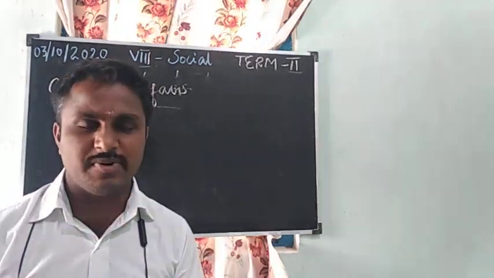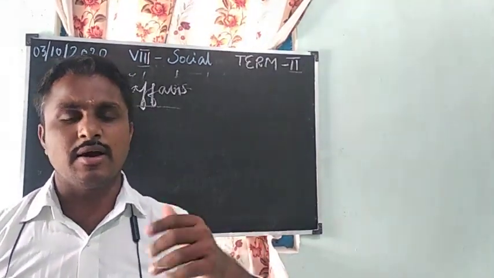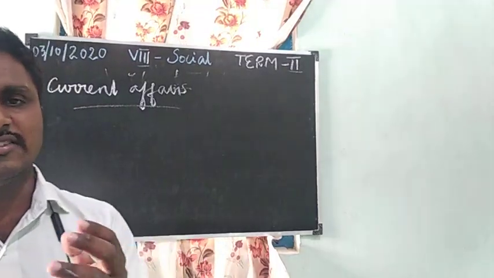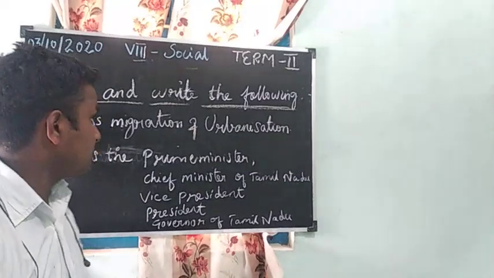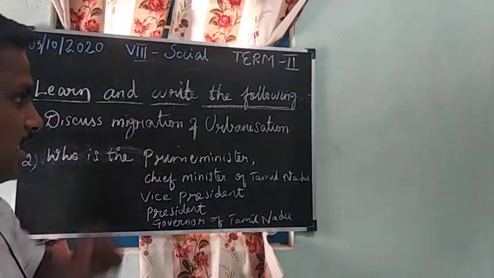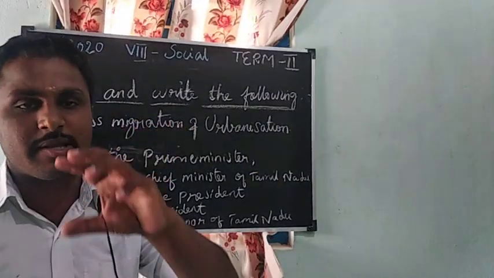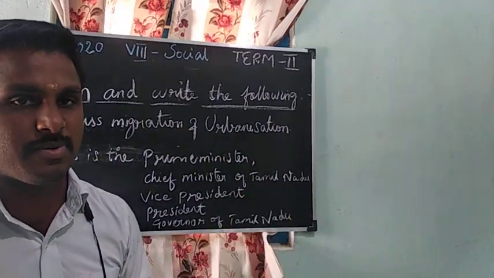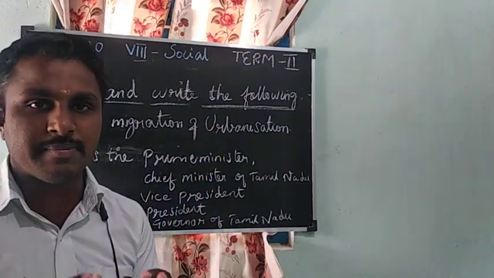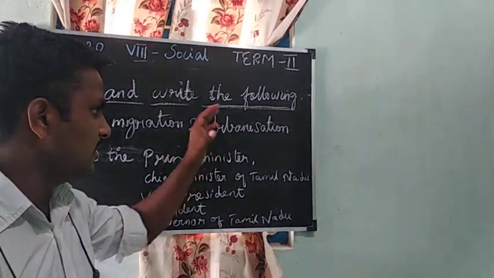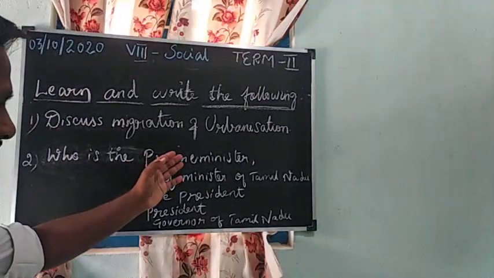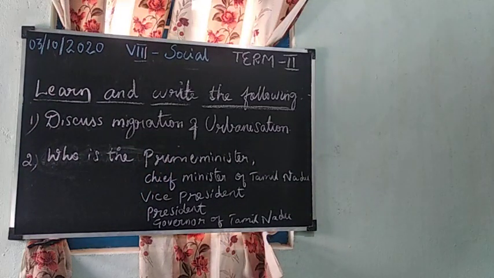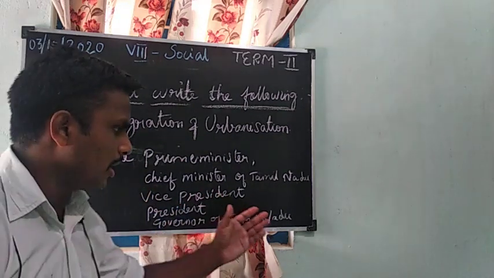Our Prime Minister, Chief Minister, Governor, Vice President, Governor of RBI. I hope you understood this session very well. Next, learn and write the following. Your question is, discuss migration and urbanization. Migration means people move from one place to another place. Urban means city. People settling in urban areas is called urbanization. Next question is, who is the Prime Minister of India, Chief Minister of Tamil Nadu, Vice President of India, President of India, and who is the Governor of Tamil Nadu?